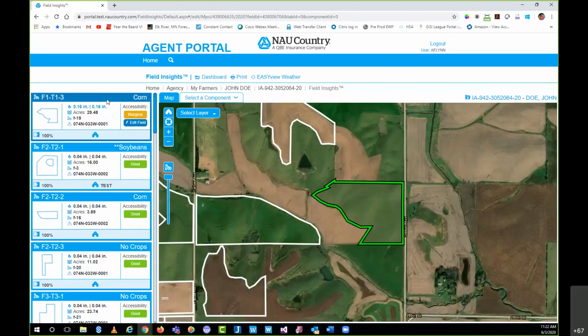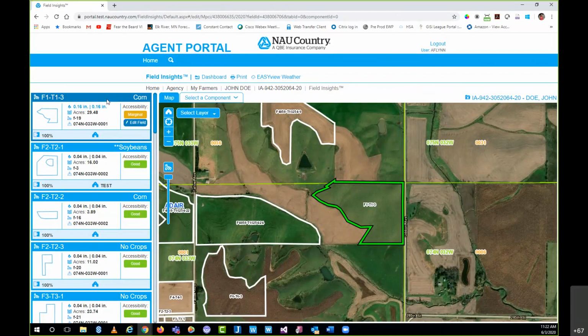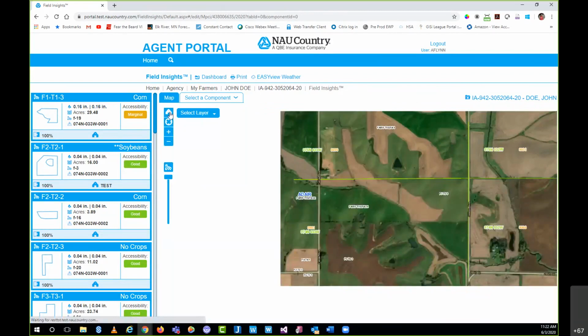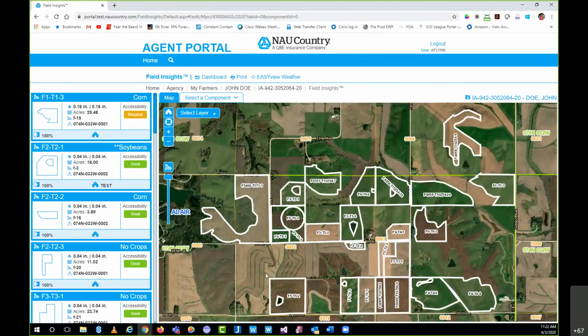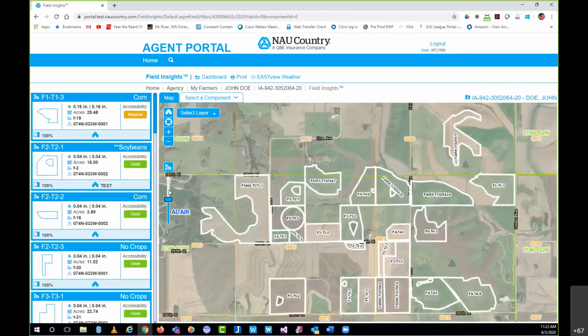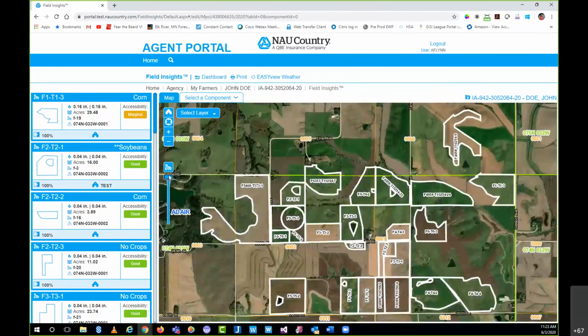All right, so that pretty much covers field cards there on the left-hand side. So now let's real quickly focus on the map itself. As far as icons here, this icon here will zoom to the farm view, which basically just deselects whatever field I had selected and brings me back to the original screen. This will bring me to my location, not relevant since this is an Iowa policy. This would bring me all the way up to Ramsey, Minnesota. And then we have our zoom in, zoom outs. And then this is your opacity. So if we had a layer on, you can change that opacity.